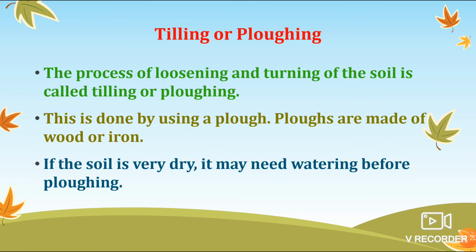Okay, so for loosening the soil, for making the soil ready, we need to plough the soil, which is known as tilling also, ploughing or tilling. The process of loosening and turning the soil is called tilling or ploughing. And how is it done? It is done with the help of a plough.